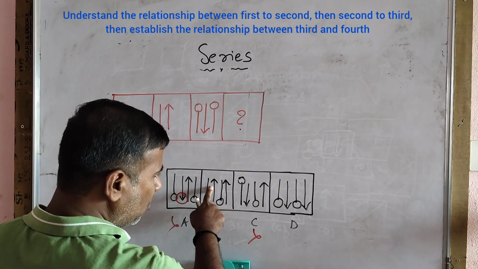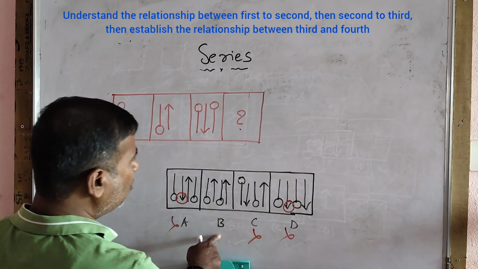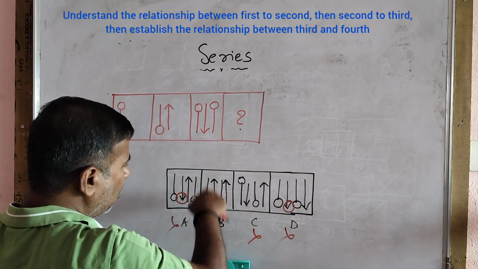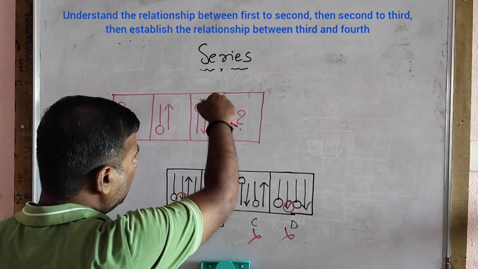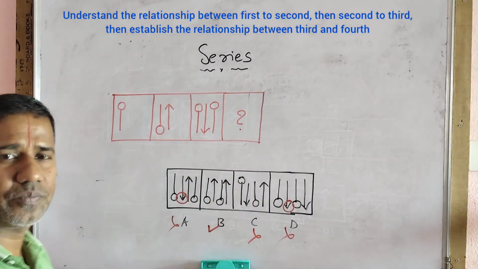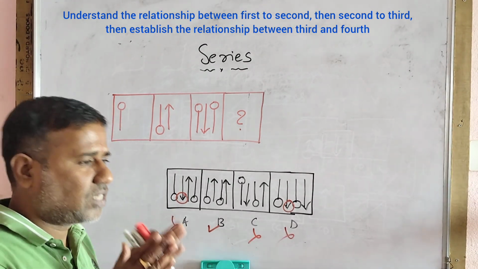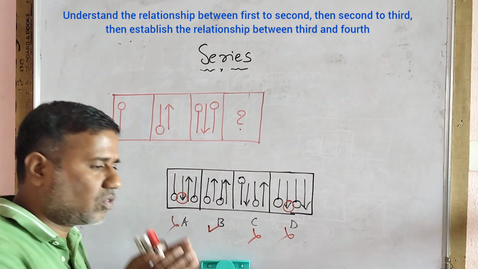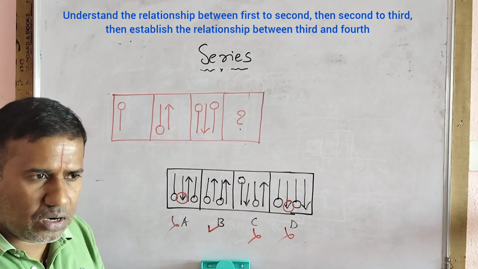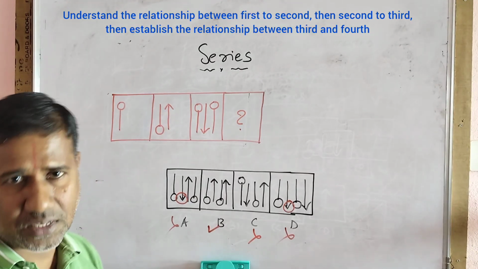Here the arrow is up, okay. Here the arrow is down, this is also wrong. Now cross verify. Lollipop should be down, okay. Arrow should be up, okay. Lollipop should be down, okay. Arrow should come up, okay. This is the correct one. So solving a series question is very easy. Just understand what is happening from first to second, second to third, and just apply the same logic to get the answer.